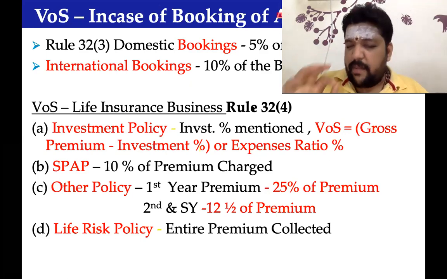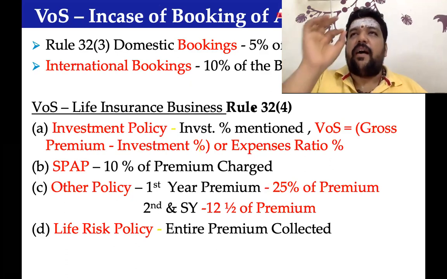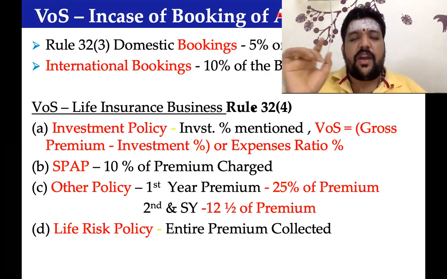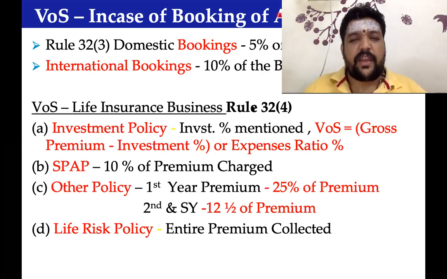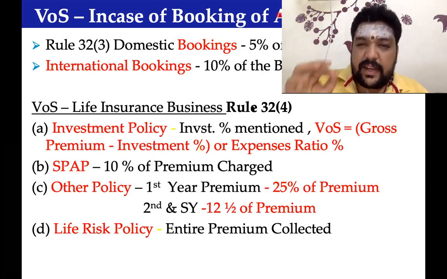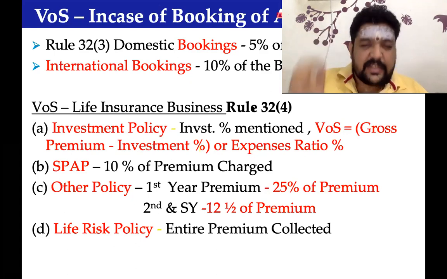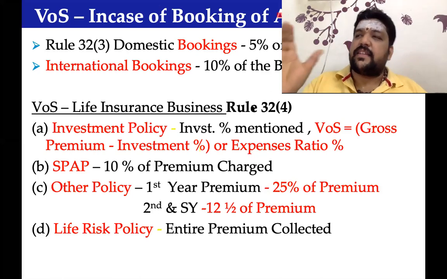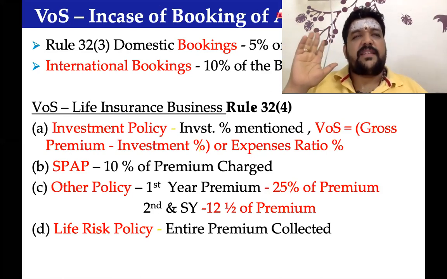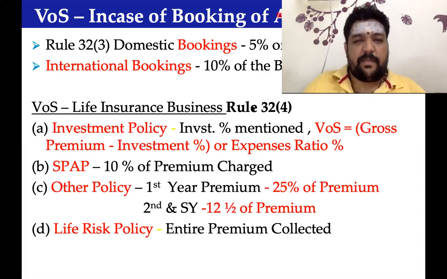But from a specific exam perspective, for an air travel agent the value of supply will be 5% of basic fare for domestic bookings, and for international bookings, 10% of basic fare. Because many times a few of our clients come and discuss with me one-to-one, Mr. Ganesh, you simply highlight and say 10% of basic fare. My commission itself is not that number.